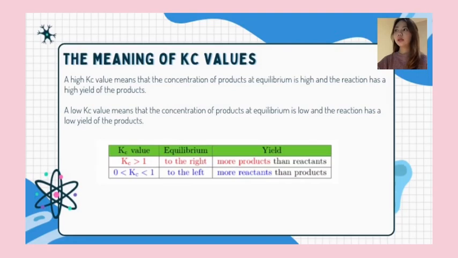Next, the meaning of Kc values. A high Kc value means that the concentration of product at equilibrium is high and the reaction has a high yield of the products. A low Kc value means that the concentration of product at equilibrium is low and the reaction has a low yield of the products, like the formula beside.